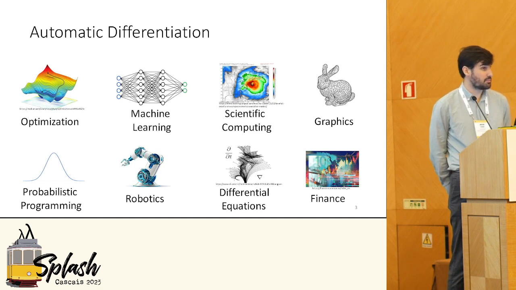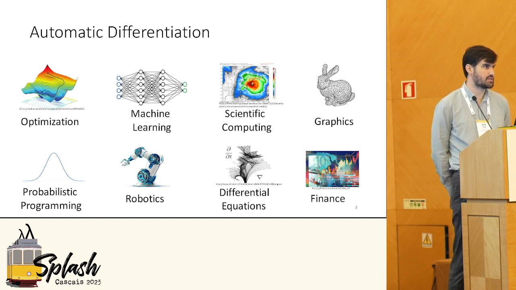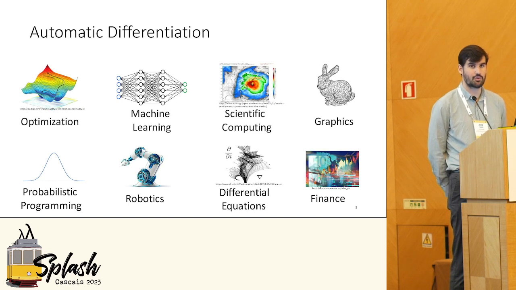Now, what do I mean by automatic differentiation? Well, it's a programming paradigm for computing derivatives of source code useful in a variety of tasks like optimization, graphics, scientific computing, and of course, machine learning.